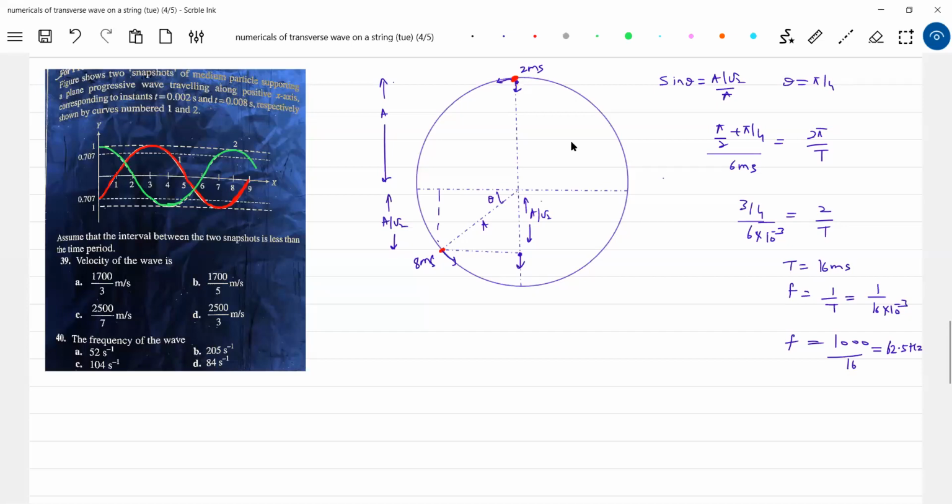Check once where we are making the calculation. The time taken to complete one oscillation gives the period, and it is asking for the frequency of the wave.